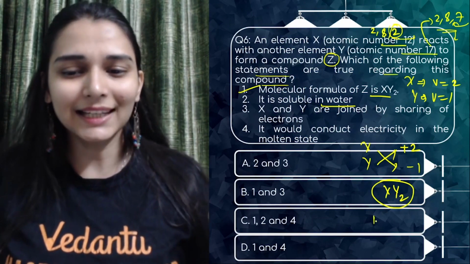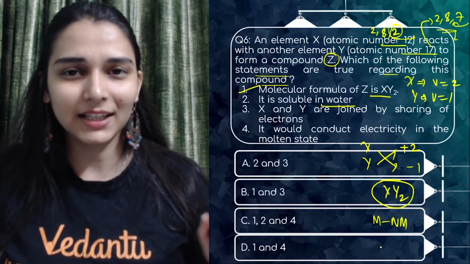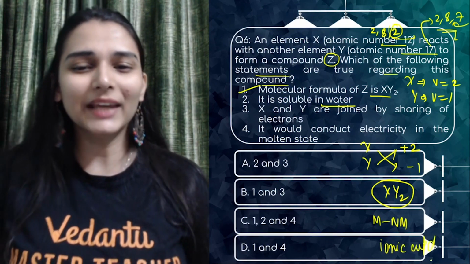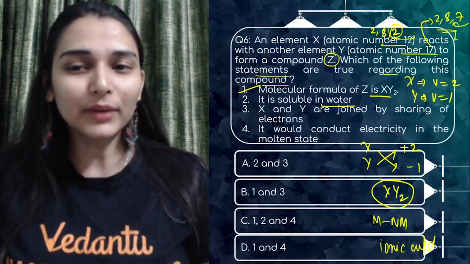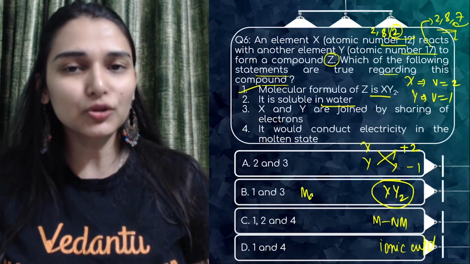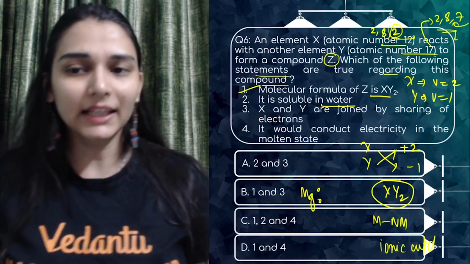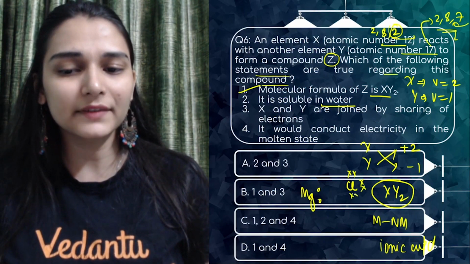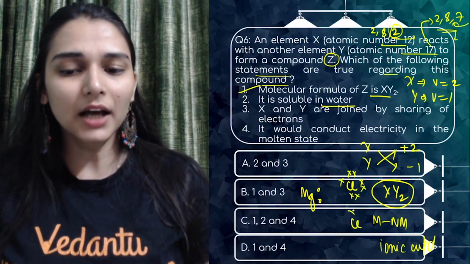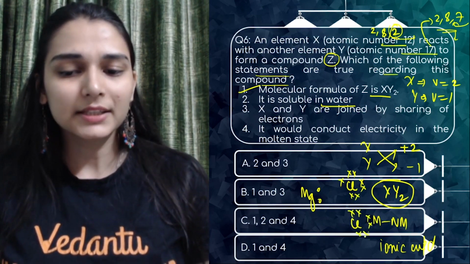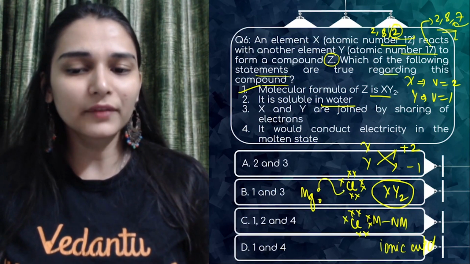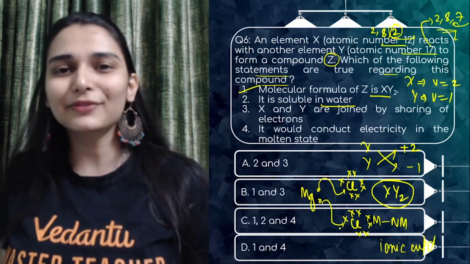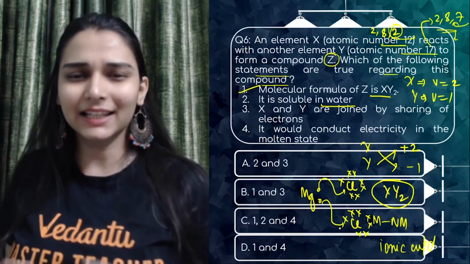A metal reacting with a non-metal. Is it going to be an ionic compound? Definitely it would be an ionic compound, because you can see here magnesium with its 2 valence electrons and a chlorine with its 1 2 3 4 5 6 7 valence electrons, another chlorine with 7 valence electrons. So magnesium will transfer 1 electron to this chlorine, 1 to this. So where transfer of electrons is happening, that's clearly an ionic bond.